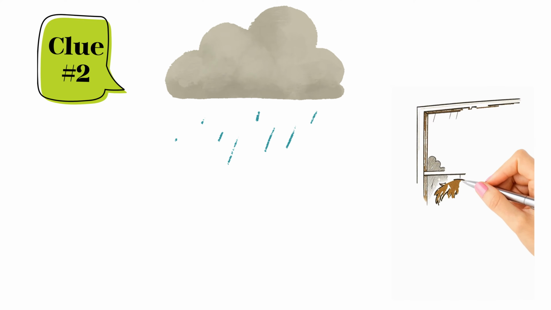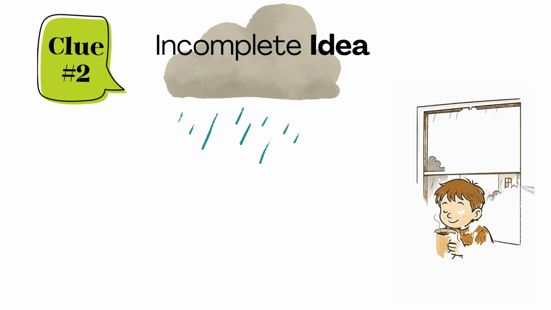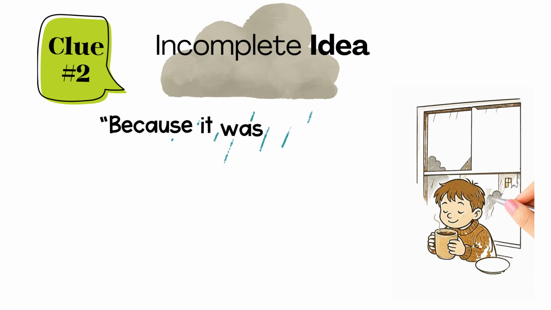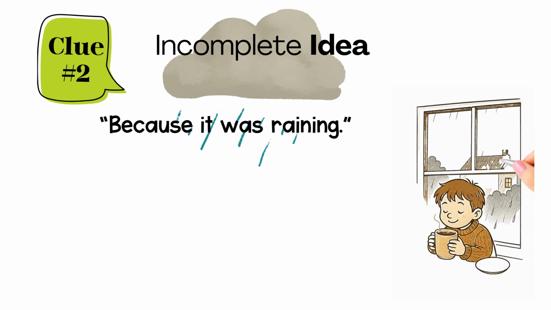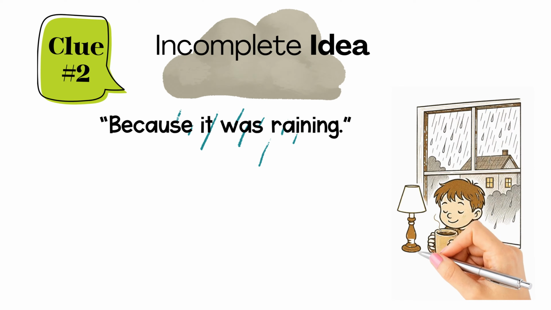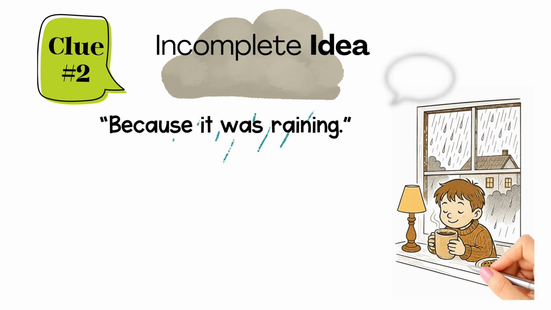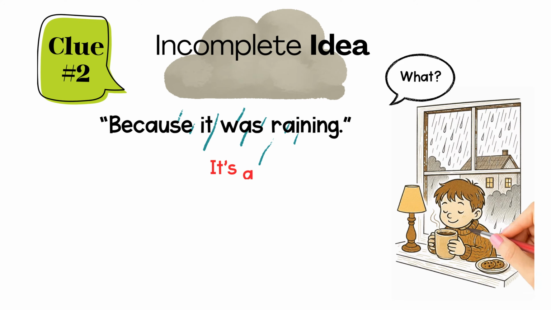Now, let's go to clue number 2. Incomplete idea. Here's an example. Because it was raining. Sounds a bit unfinished, right? It feels like there should be something more. You might ask yourself, because it was raining? What? This is another fragment.